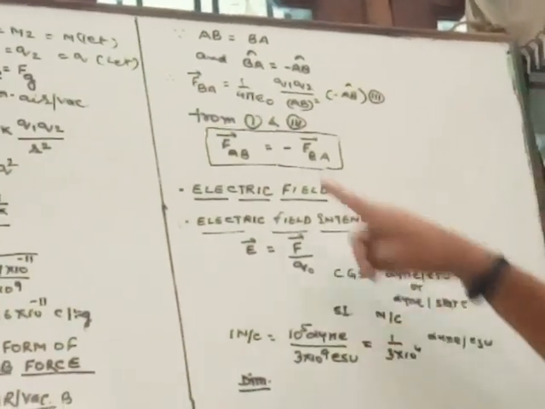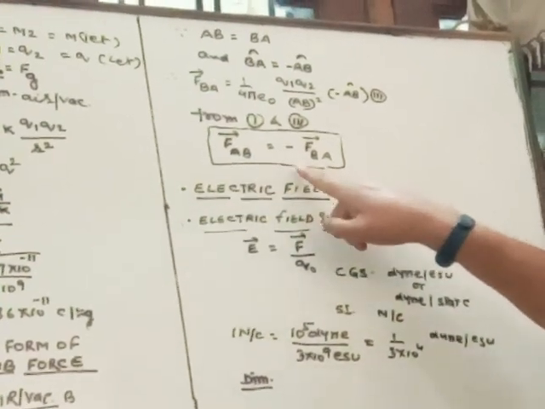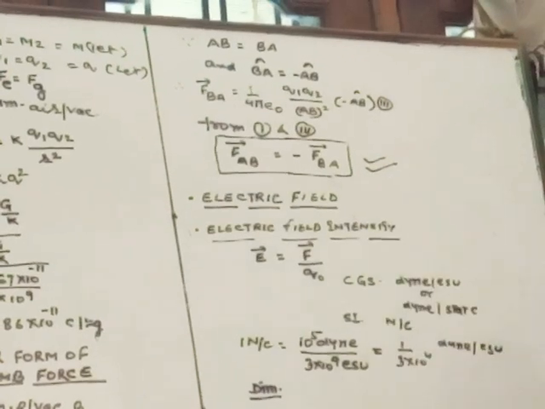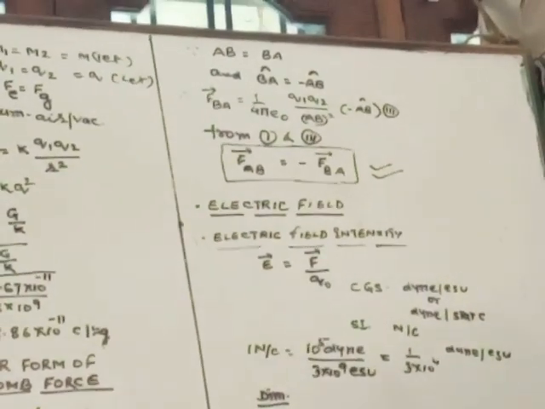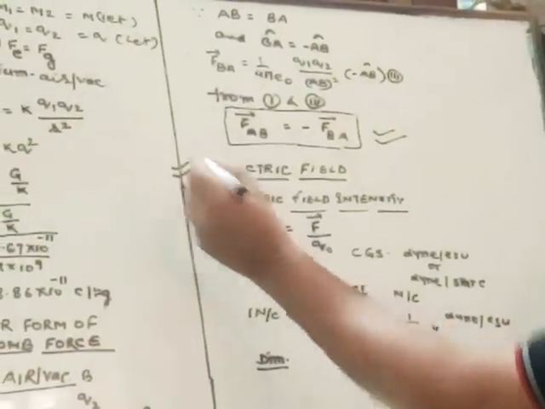So if we compare first and third, we will get vector FAB is equal to minus vector FBA. It means Coulombian force follows Newton's third law of motion, that is, action is equal to reaction. Now come to the next point, it is electric field.